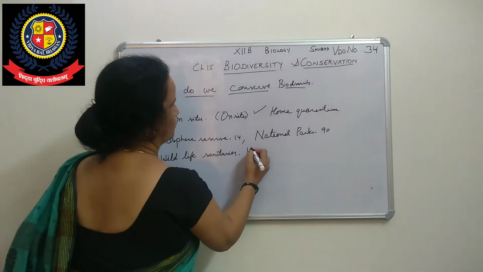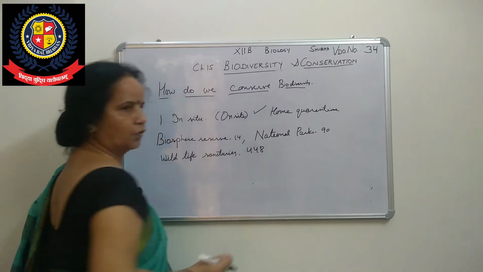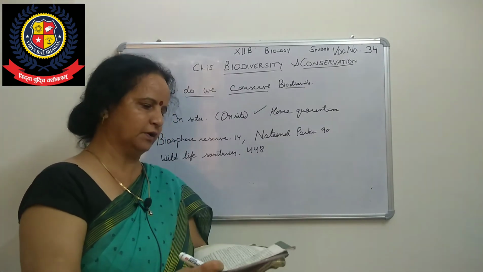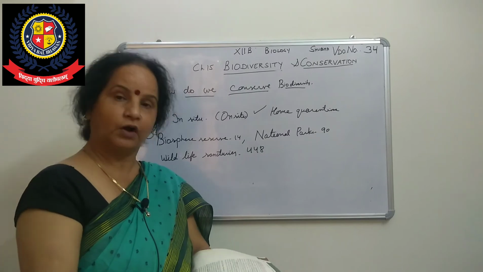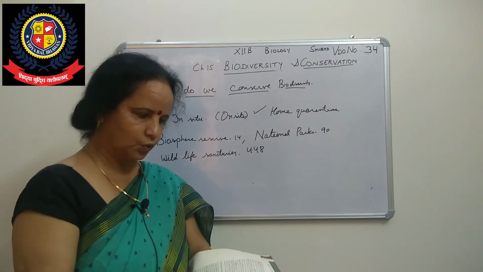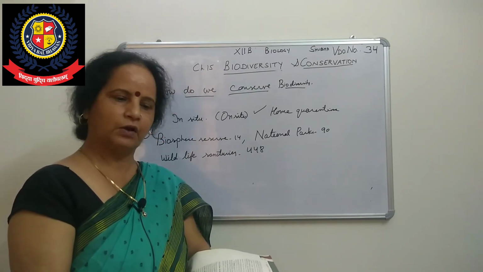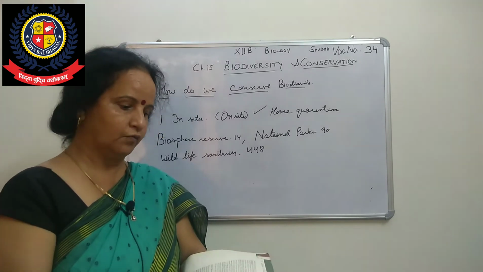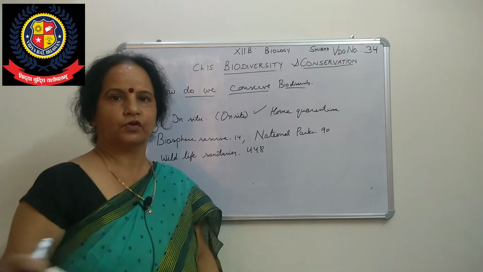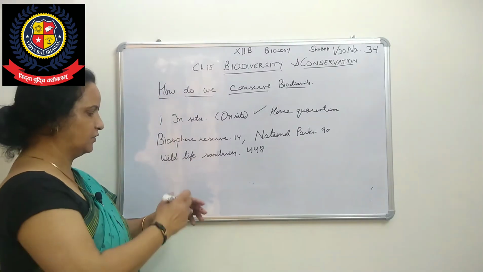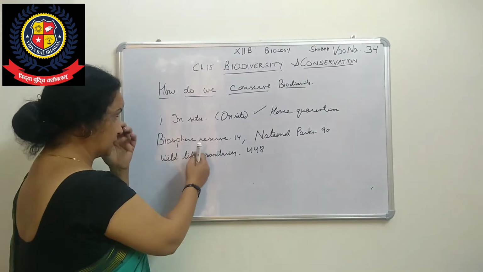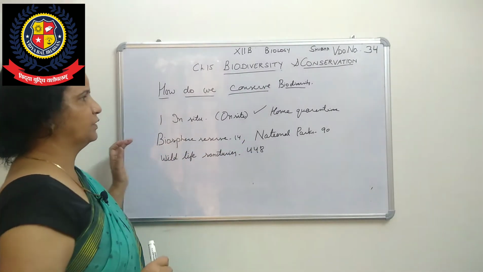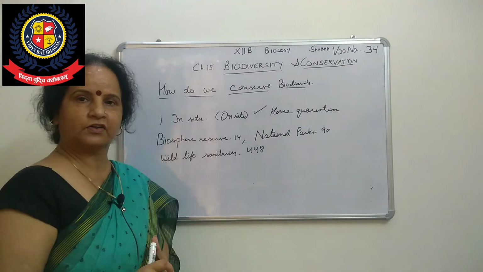The total is 448. You can mark it in your book also. These are given on page number 261, because it's important, that's why I'm telling you: 14 biosphere reserves, 90 national parks and 448 wildlife sanctuaries. By these we are taking care of endangered species.